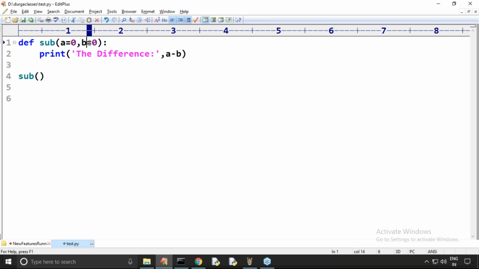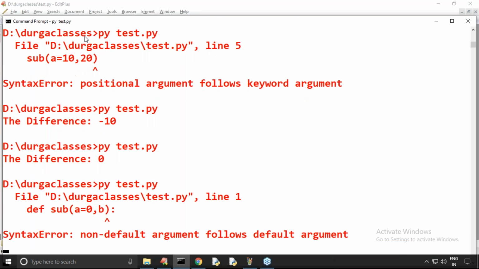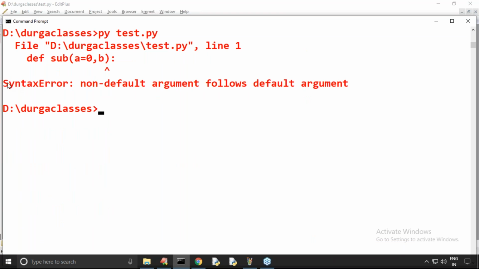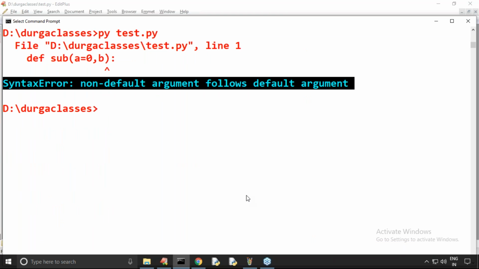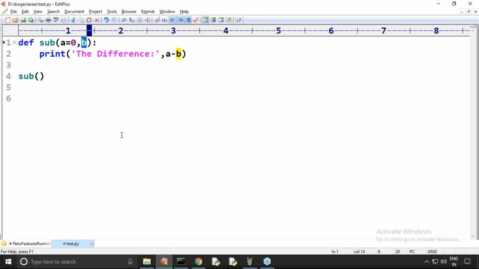Can you please confirm, is it valid or not? No, because default arguments must be last arguments. After a default argument, you can't take a non-default argument. Observe the syntax error: non-default argument follows default argument. So after a default argument we can't take non-default arguments.